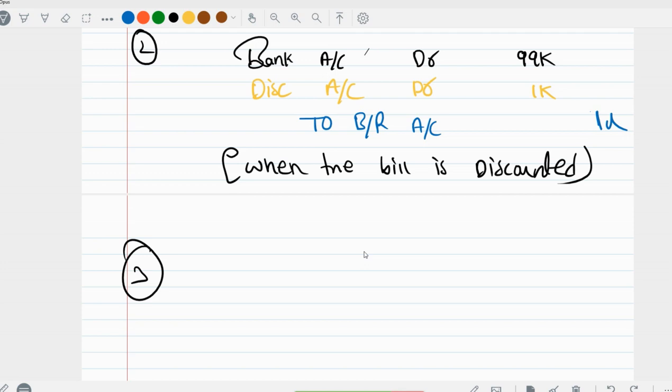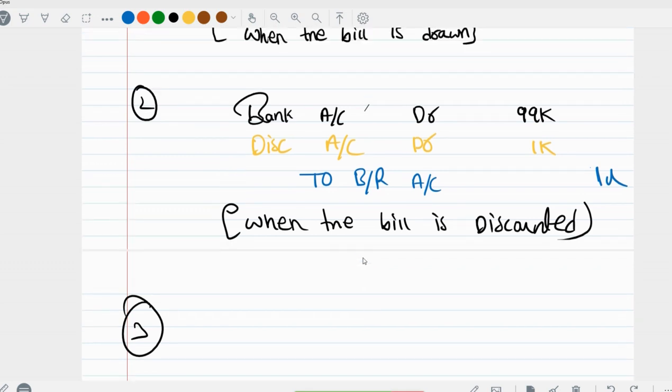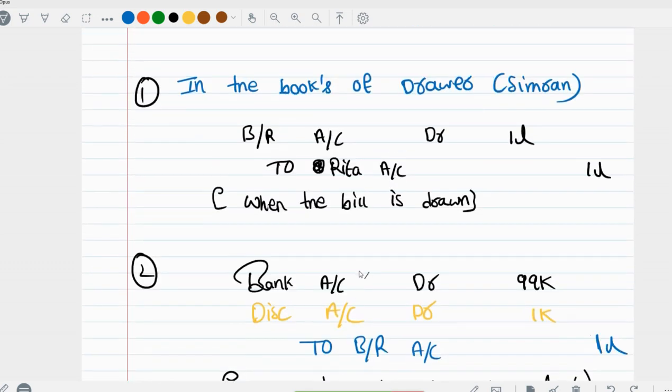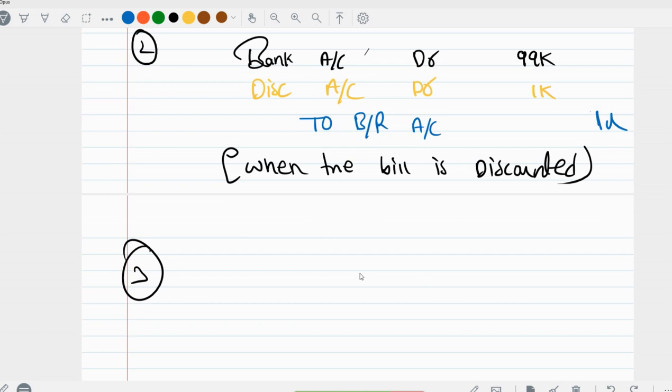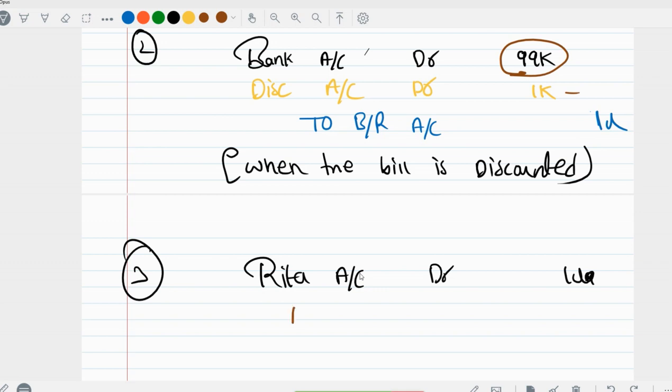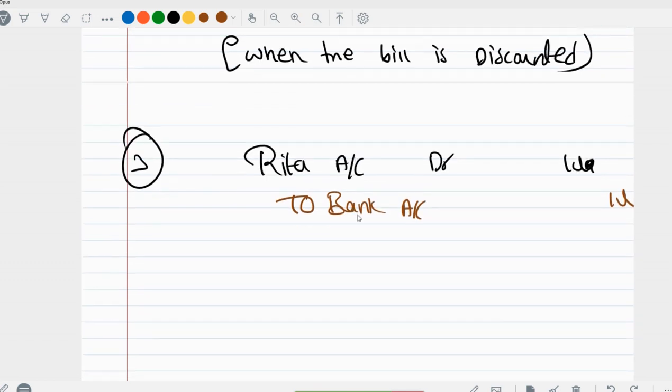Then third one. So we need to dishonor the bill. So dishonor the bill means a discounted bill is dishonored. What should I do? I will make Rita as my debtor again for 1 lakh rupees, and then whatever the money I have taken from the bank, I need to pay it back, including the discount. So to bank account 1 lakh rupees.